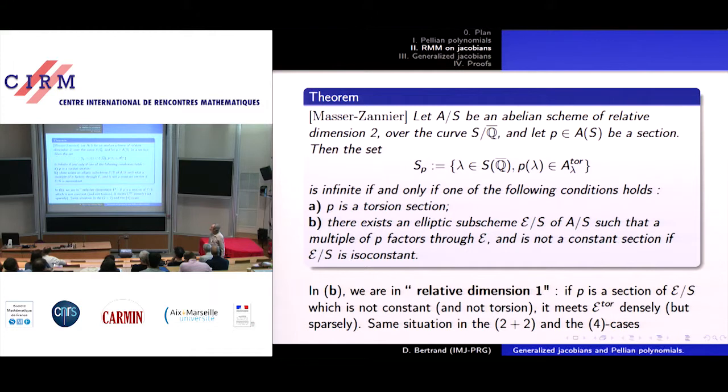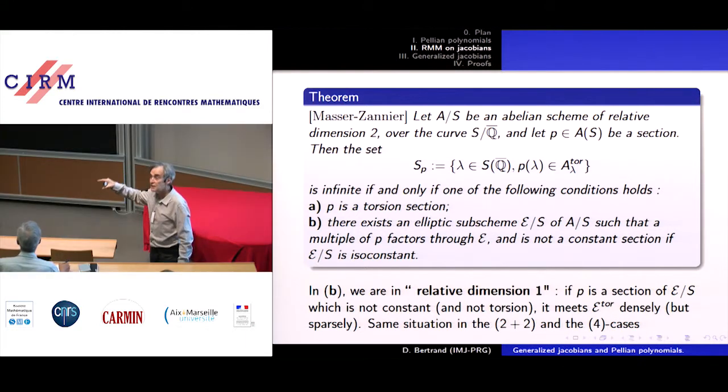And usually this set is finite if A is of relative dimension 2. So if A is a family of abelian surfaces, then the set S_P is finite, with the consequence that the set S_D for D of degree 6, corresponding to a hyperelliptic curve of genus 2, well, the d lambda will be Pellian.